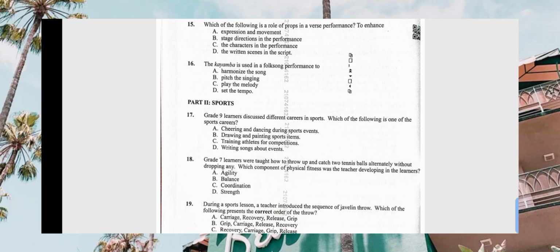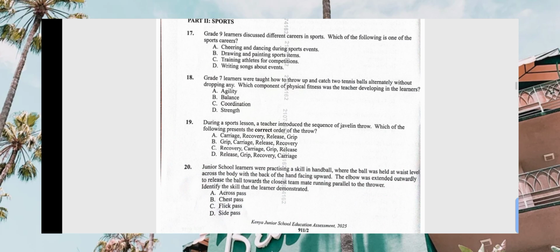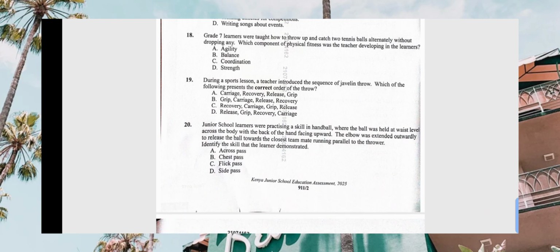Grade 7 learners, that's number 18, were taught how to throw up and catch 2 tennis balls alternatively without dropping them. Which of the following components of physical fitness was the teacher developing in learners? Look at the components we have there. We have agility, then we have balance, we have coordination, we have strength. So the correct answer there is coordination, especially when you are using 2 different parts of the body. You are coordinating them to catch the balls.